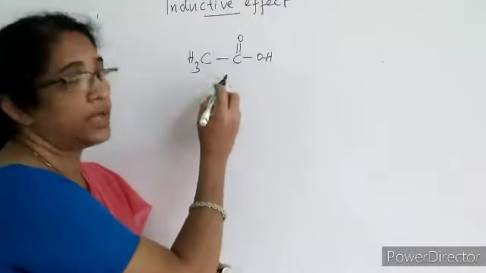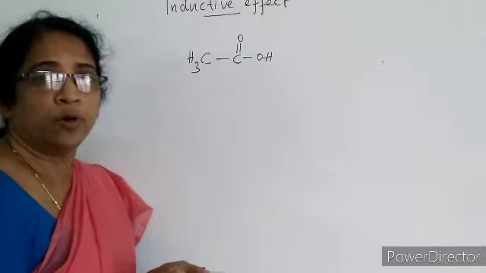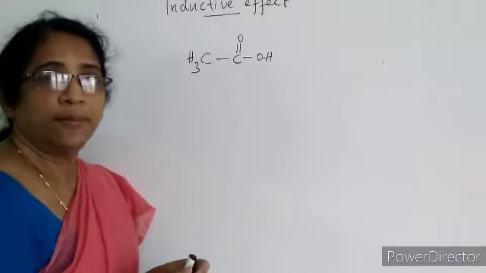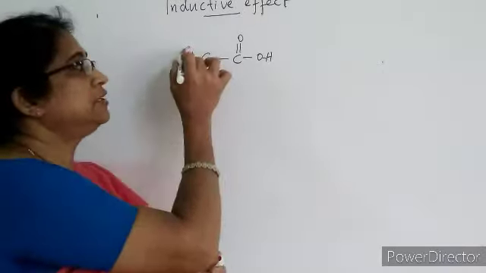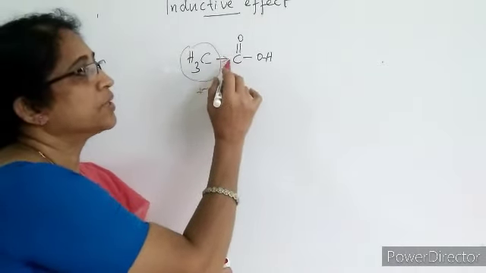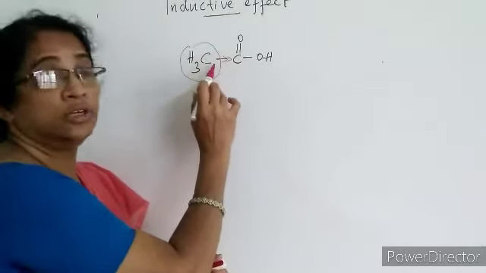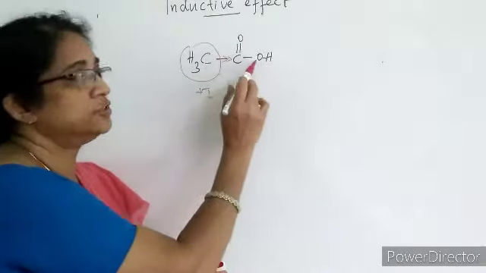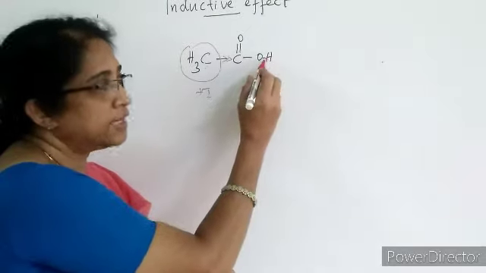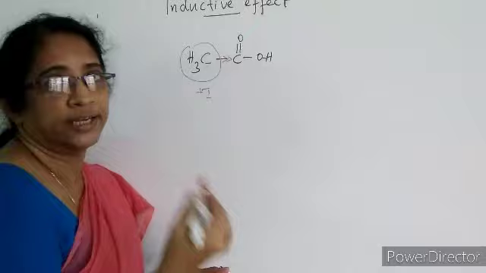So see here what happens: the CH3 group is an electron pumping group, or a group which possesses plus I effect. As a result, the CH3 group pumps electrons towards the COOH group through the saturated carbon chain. As a result, the polarity of the OH bond decreases.